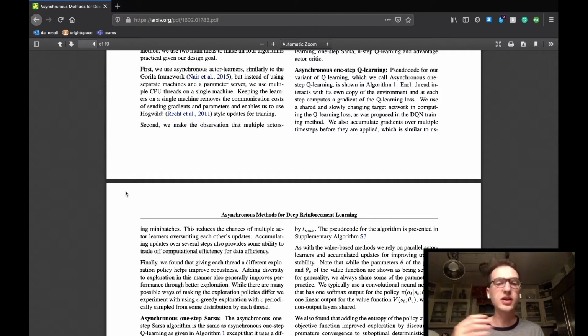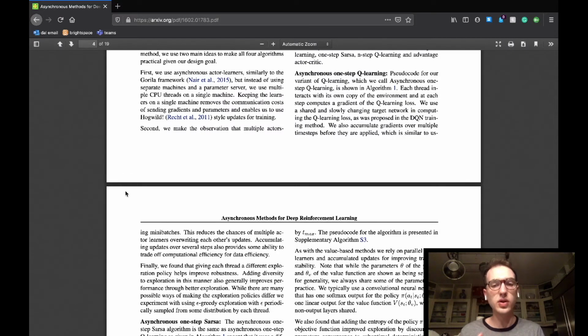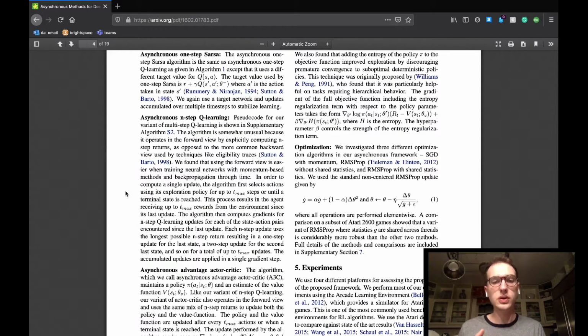So the next subsection basically describes how the team implemented the framework using each of the listed algorithms. I'm not going to delve very deep into each of them, but some notable points are that, one, with Q-learning, the team found that giving each agent its own explorative policy improved overall robustness of the agent. They note that it improves performance in terms of exploration. Two, SARSA is basically a ditto for what they mention in Q-learning.